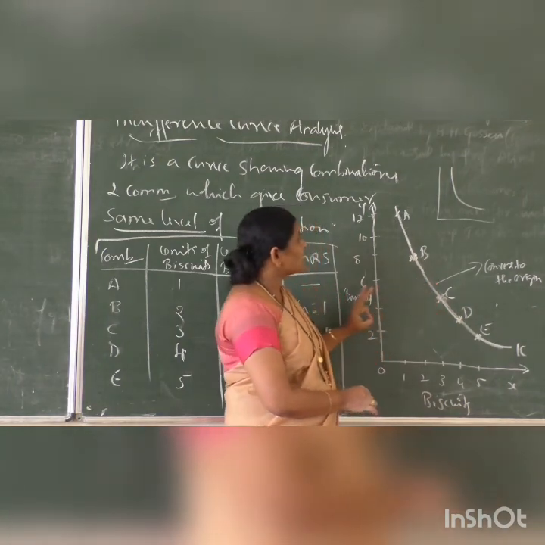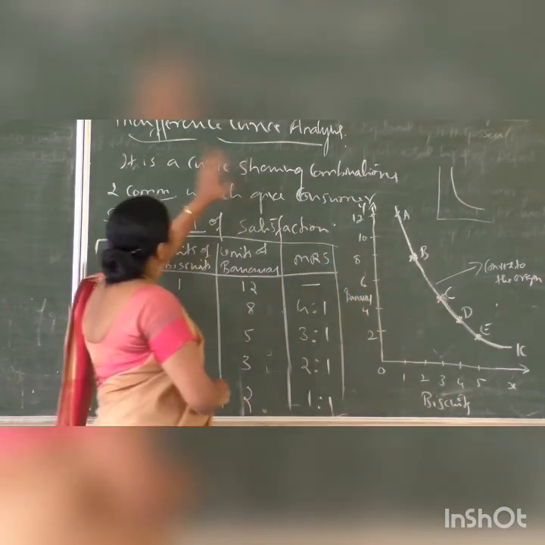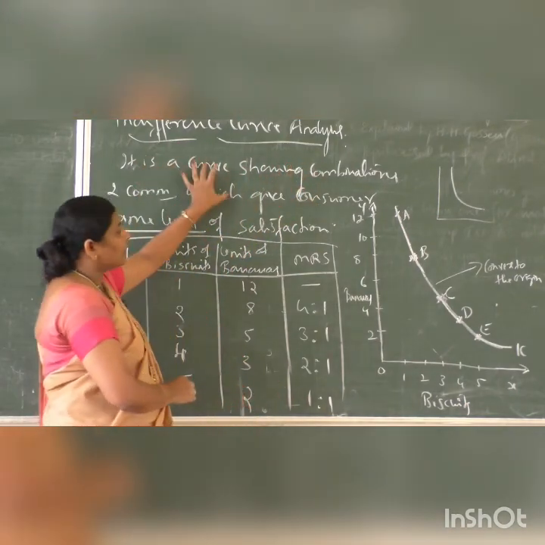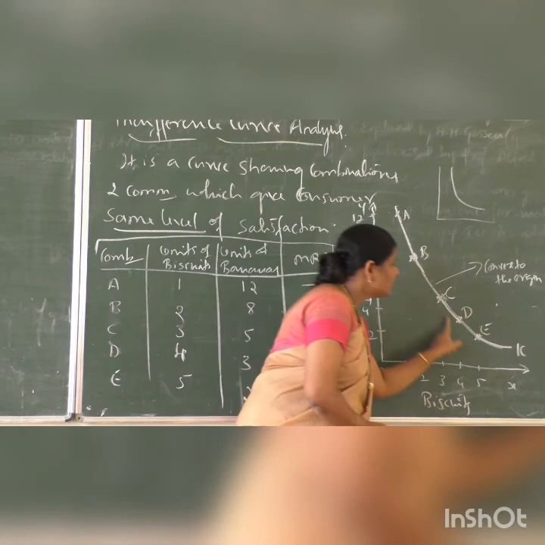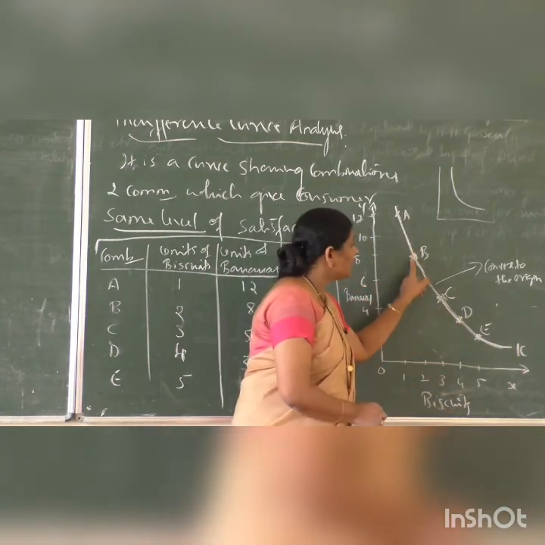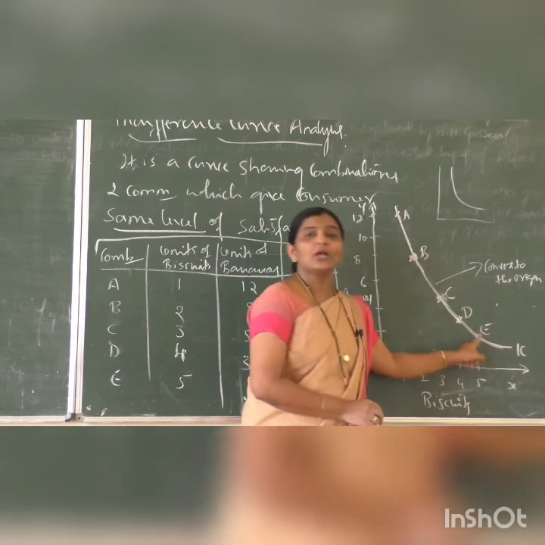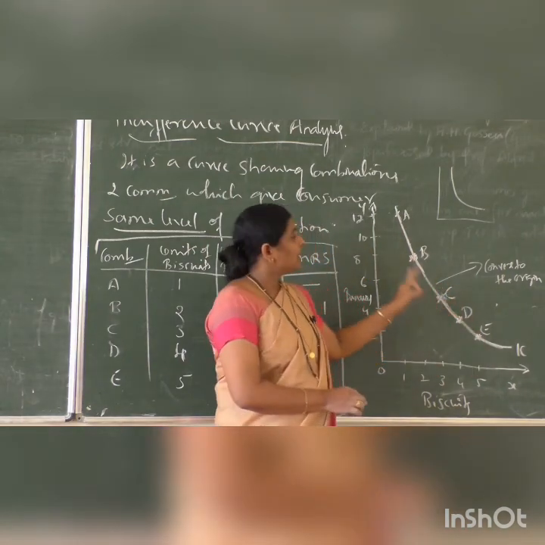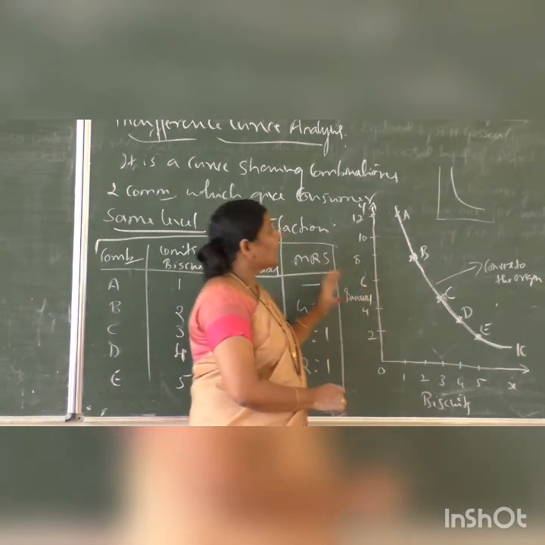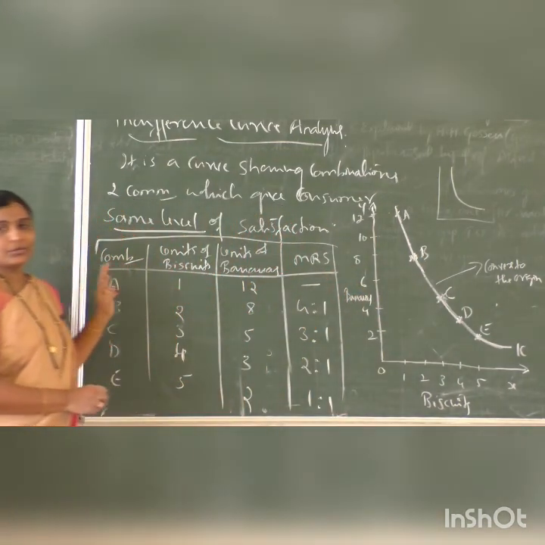Same level of satisfaction. That is why this one is called as indifference curve. So what is indifference curve? It is a curve showing combinations of two commodities which give consumer same level of satisfaction. I hope the concept is clear to you.